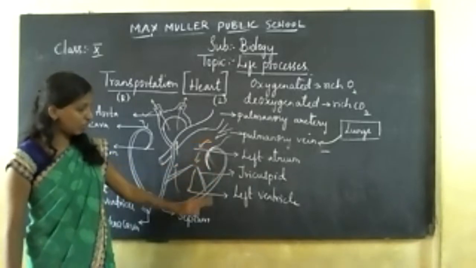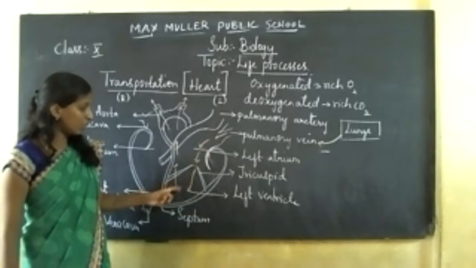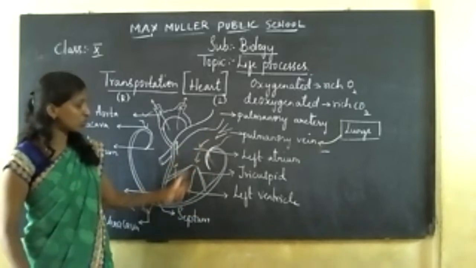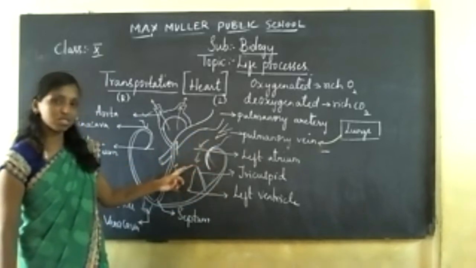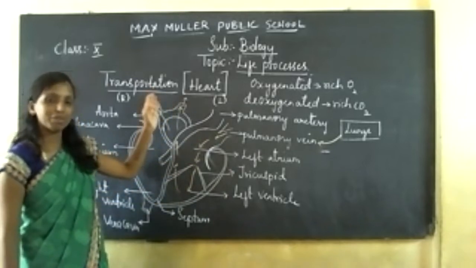Once the blood has completely fallen inside your ventricle region, the valve will remain closed so that the blood does not flow back again. As the valve remains closed, the blood will be pumped to your aorta and circulated to all the parts of your body.